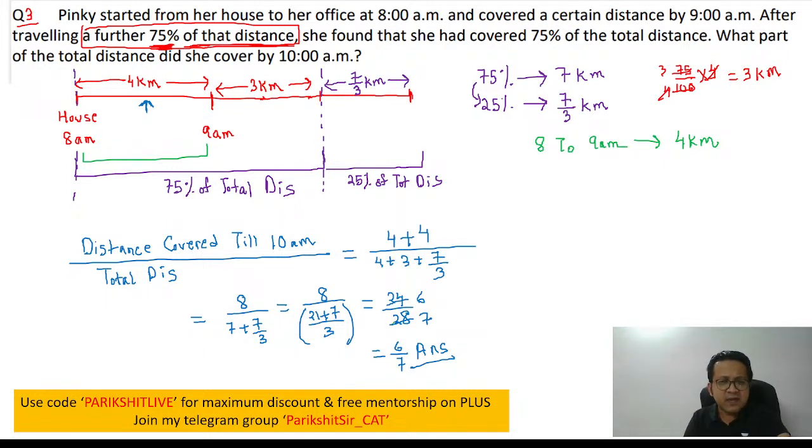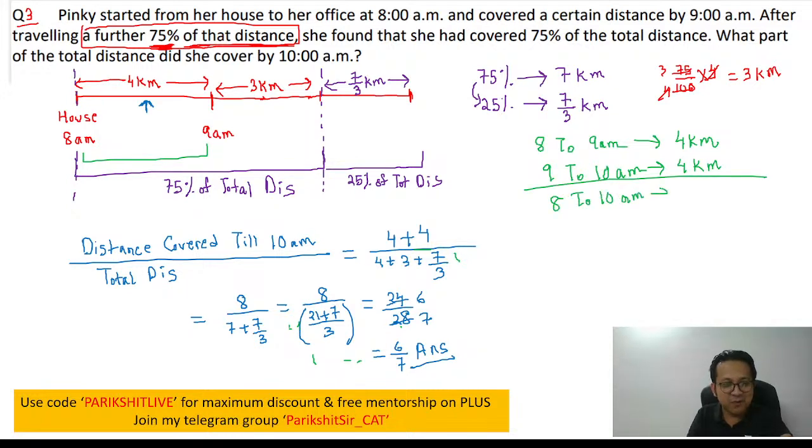So can I say if 1 hour, 8 to 9 a.m., is 4 kilometers, then 9 a.m. to 10 a.m. will also be 4 kilometers. Don't you agree? 9 to 10 a.m. is another hour. So that will also be 4 kilometers if the speed hasn't changed. So can I say 8 to 10 a.m. will be 8 kilometers?